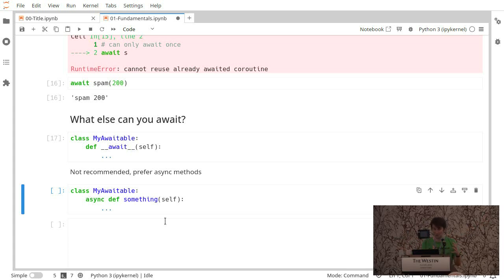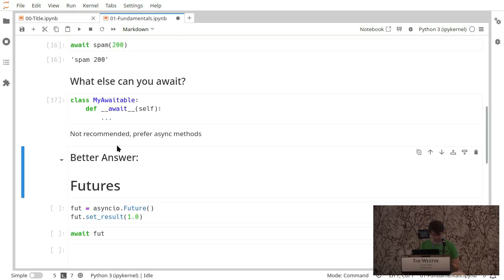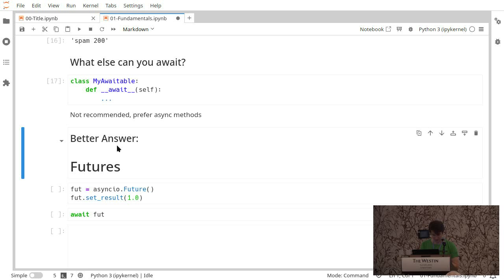If you're writing your own future kind of thing, your own coroutine, that's when you use it, but probably not a go-to. But the real answer here that I'm looking for is the future. So futures are the other thing in the ecosystem that you await. And this is Asyncio. I should have caveated this.